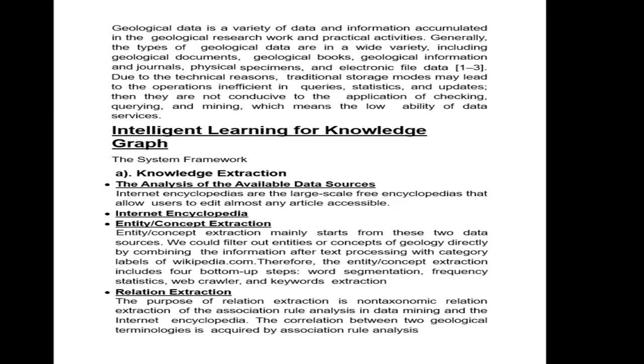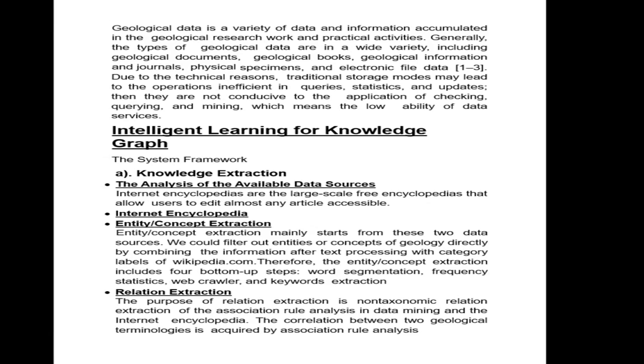We need some sentences, and for that we need the internet. The second point is the internet encyclopedia, where we search keywords on the internet to get some data. Geological data have two parts: first is the practical field data which we get from fieldwork, and second is the internet data.